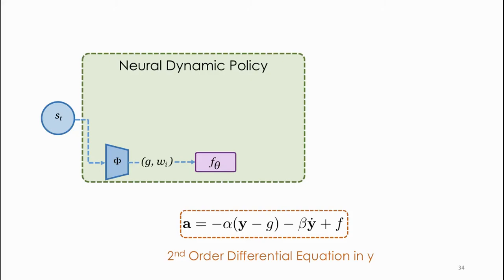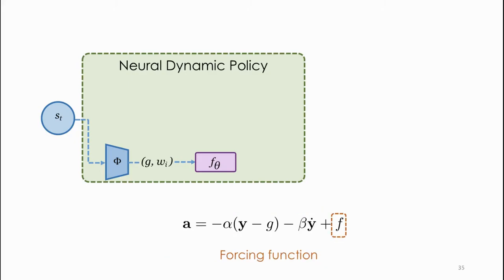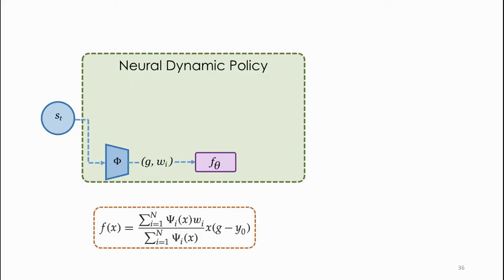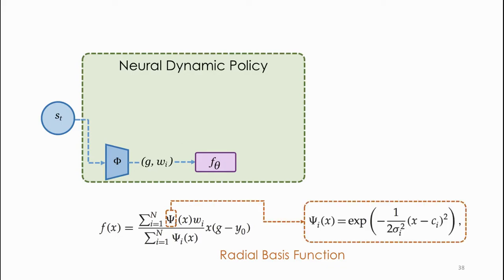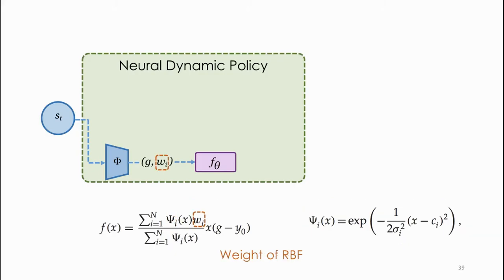But we might want to represent different trajectory shapes with this system. This is achieved by a nonlinear forcing function f, which captures the shape of the trajectory. A common practice in the DMP literature is to represent f with radial basis functions. The combination of these basis functions gives different weights to different parts of the trajectory, overall allowing them to represent arbitrary shapes. The weights of the basis functions w are output by the neural network. These allow neural dynamic policies to generate different trajectory shapes. This set of nonlinear differential equations induces a smooth trajectory distribution that acts as an attractor towards the goal state.